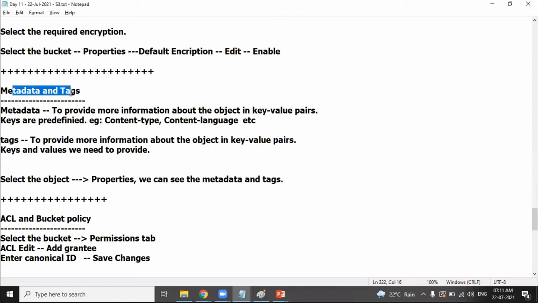Metadata and tags. Okay. Let's have a quick questionnaire. Many participants are waiting for the questions to be answered.